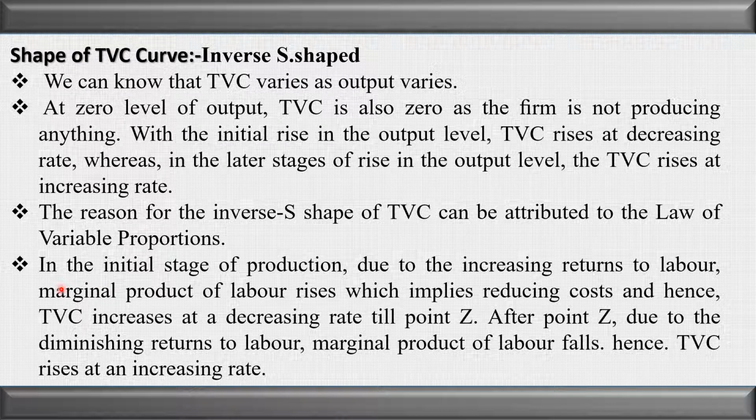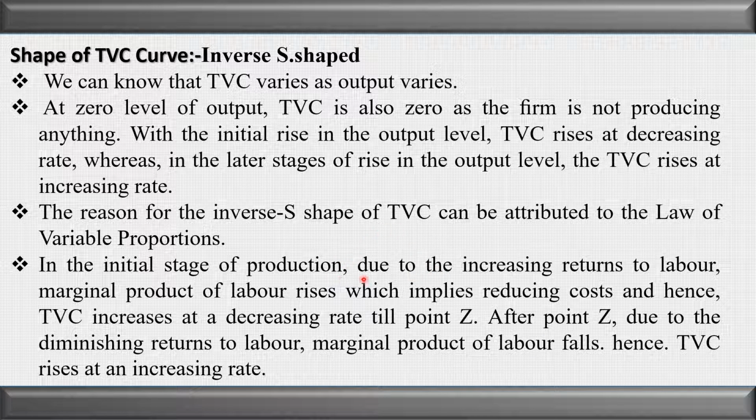The reason is the same as we have seen in the case of the total cost. Since initially the total product is increasing at an increasing rate, total variable cost is increasing at a diminishing rate. As I told you, in the short run the production totally depends upon total variable cost.